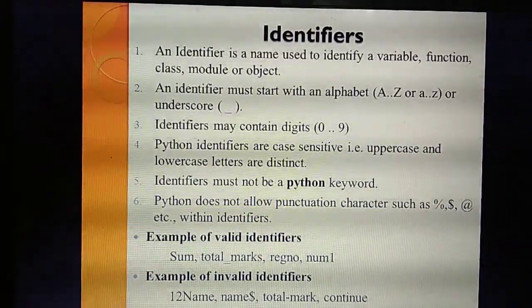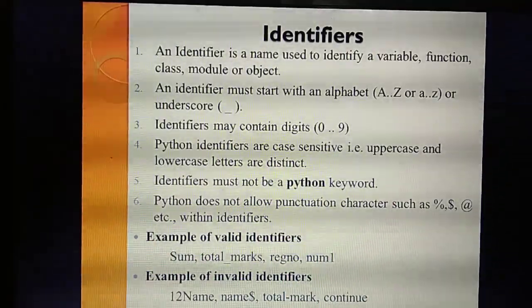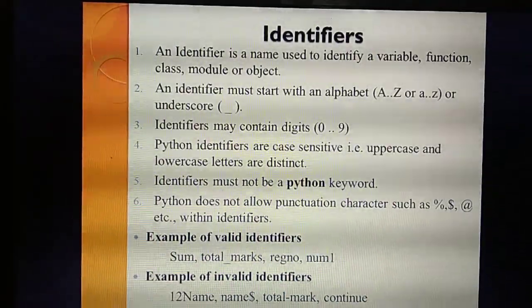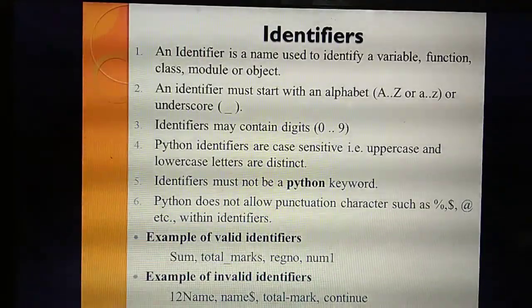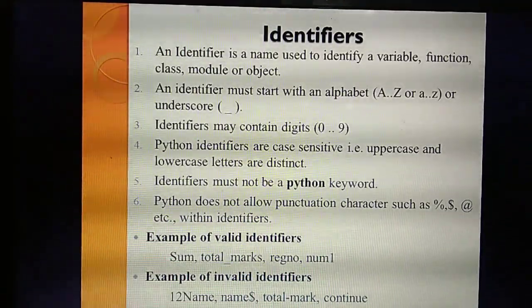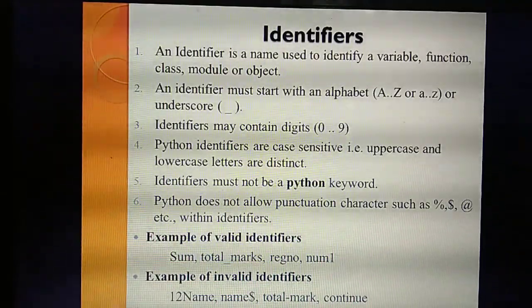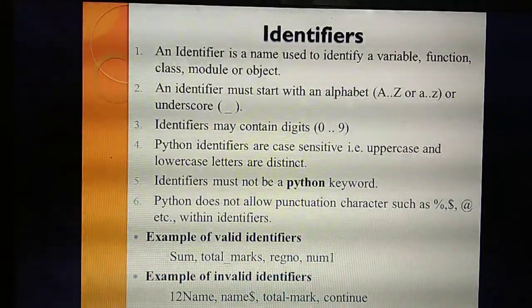Understand? So what points have you studied in identifiers? Recall once. First thing, what do you mean by identifier? It is a name, one name. What's the use of that name? The name is used to identify a particular variable, function, class, module or object.